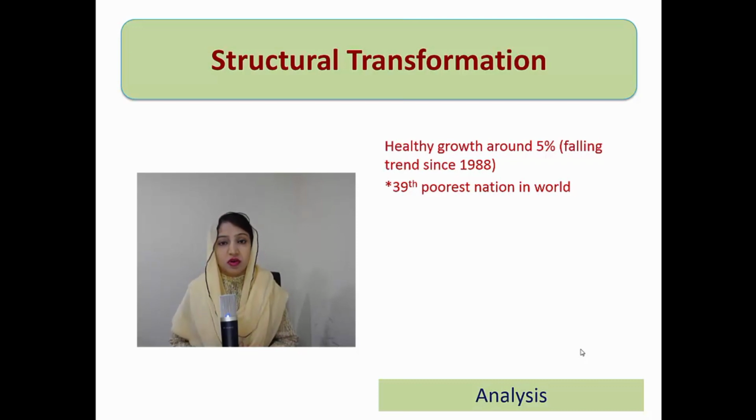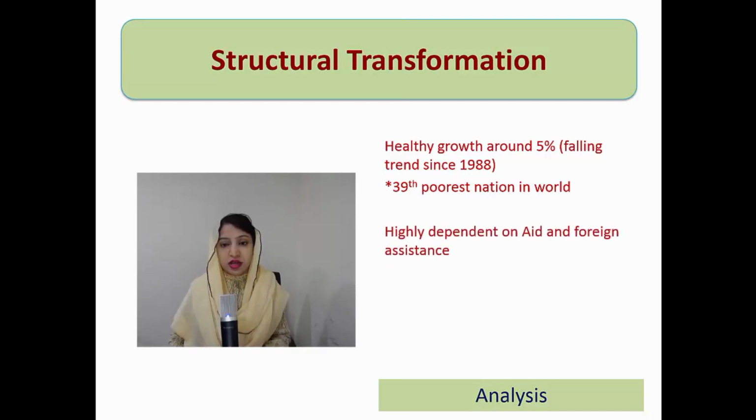And then comes the overall growth rate since independence. That remains around 5%, which sounds very reasonable and commendable for any developing economy, although its trend has been falling since 1988. But having this reasonable average growth rate, Pakistan is still considered the 39th poorest nation among 203 nations, as quoted by the World Bank. That is questionable.